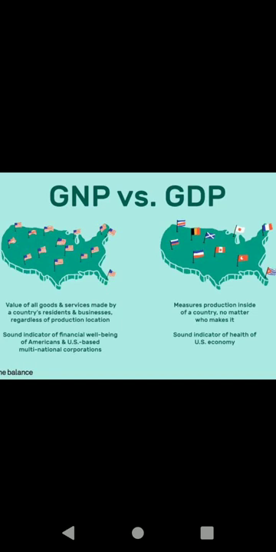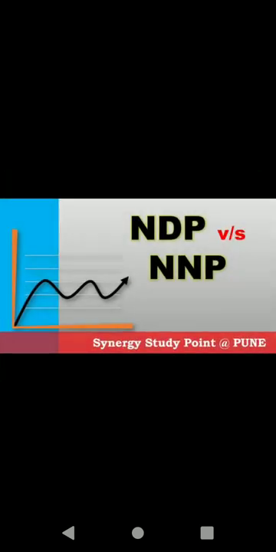Next one, the third one, is net national product, and net domestic product. What do you mean by net national product, NNP? This net national product is arrived at by making some adjustment with regard to depreciation. That is, we arrive at the net national product by deducting the value of depreciation from gross national product.